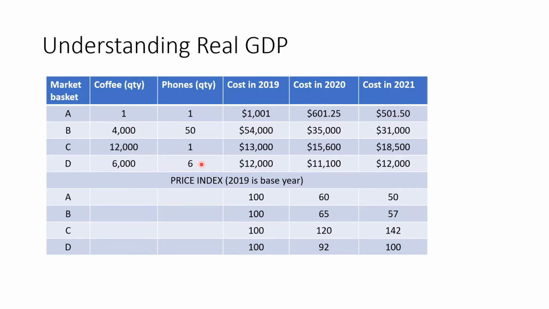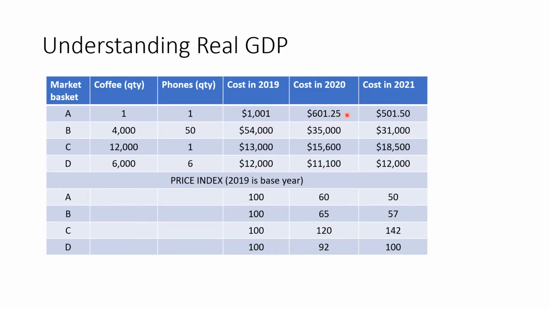So in essence, what we're going to do is go to the store in 2019, 2020, and 2021. We're going to put these items into our market basket, go to the checkout lane, and get the total, right? So in 2019, we walked into the store, picked up 1 cup of coffee, 1 phone, went to the checkout counter. Hey, it cost $1,001 to buy this.